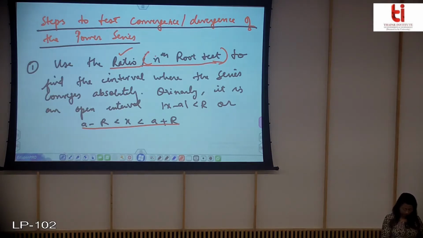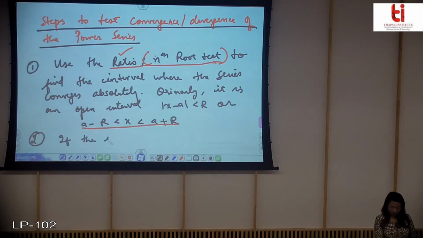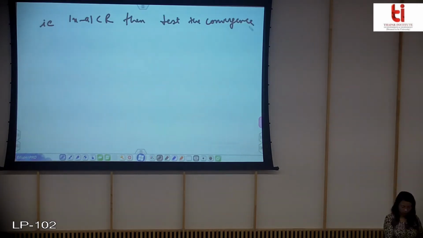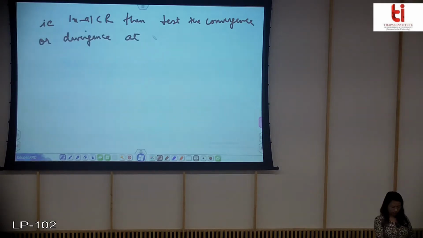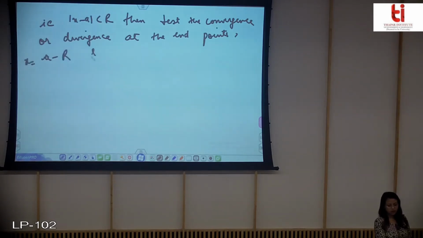Then second is, if the series converges absolutely in the interval, if the interval of convergence is finite, then test the convergence or divergence at the end points, that is x is equal to a minus r and x is equal to a plus r.